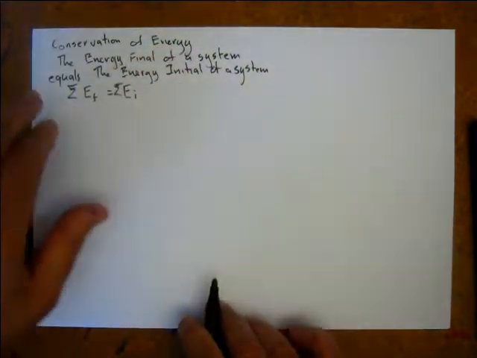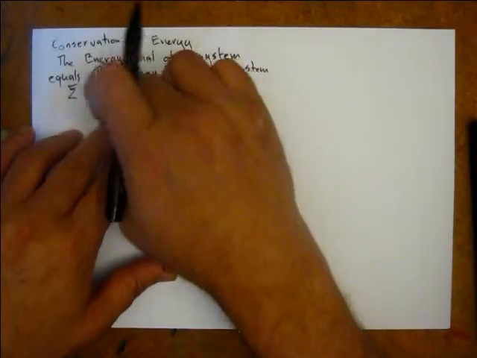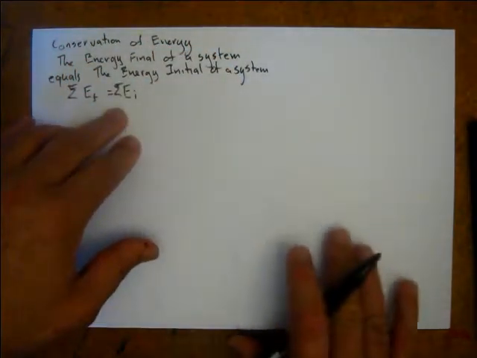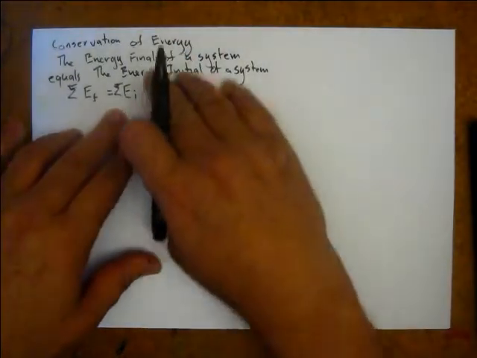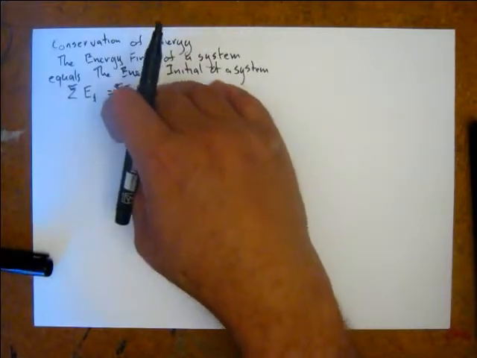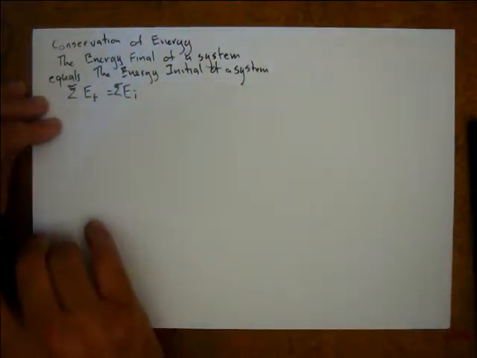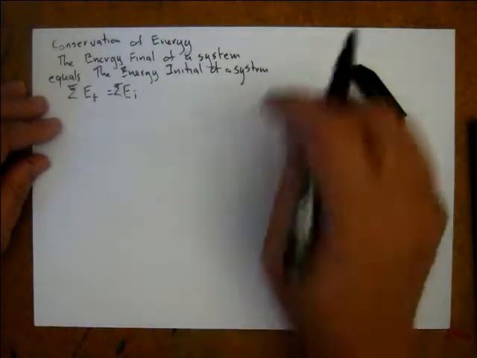If we add up all of the energy in all of its forms, the kinetic energy, the potential energy, spring energy, any other energies, and get a number, then we're going to end up with the same amount at the end. Remember, energy is a scalar, so it doesn't have direction, so we just add it up.